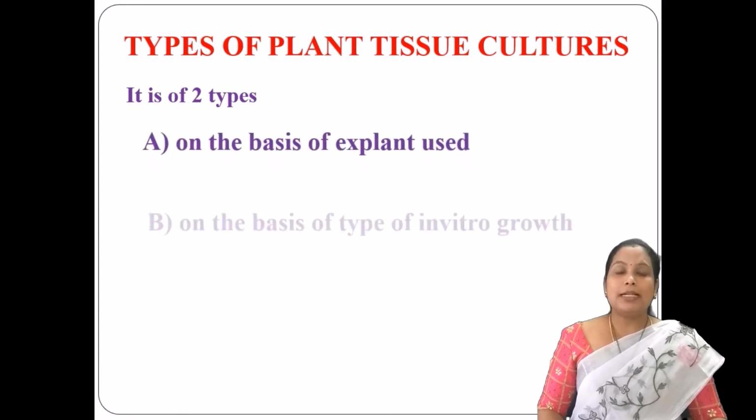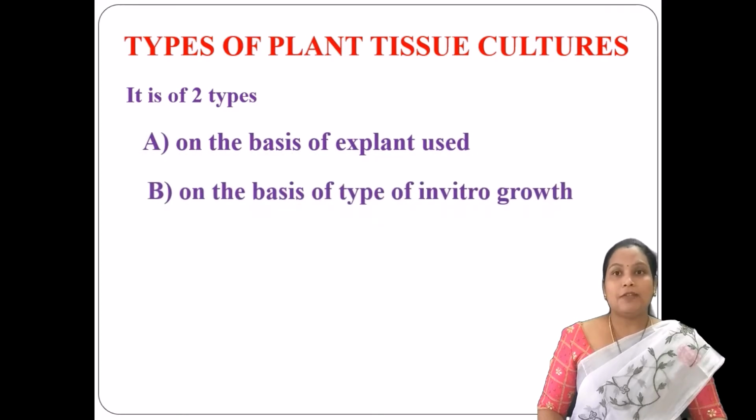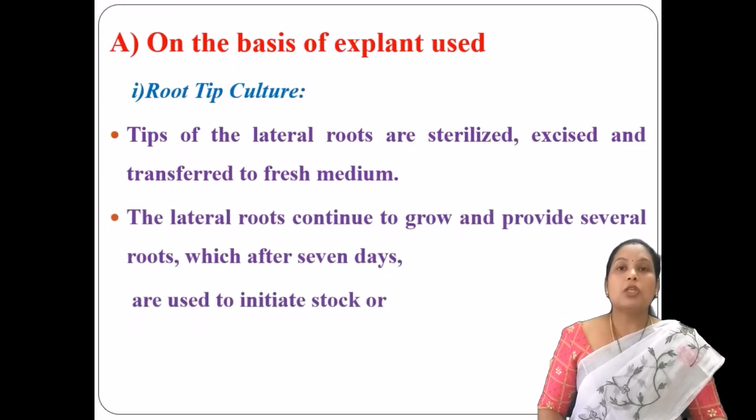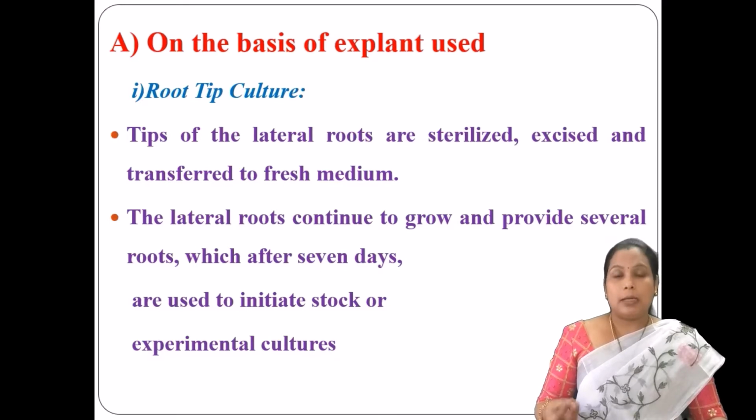Moving into the types of tissue culture. Tissue culture is broadly classified into two types. One is based upon the explant used and another is on the basis of the in vitro growth. First, on the basis of the explant used. The meaning of explant is any part of the plant that has been excised from the parent plant or the host plant.